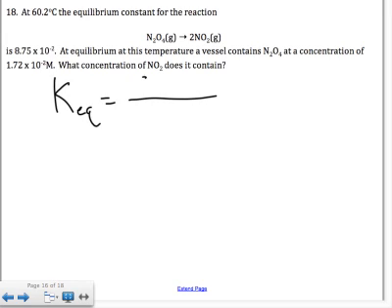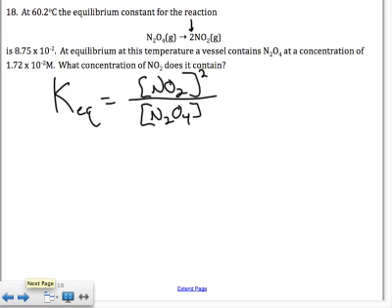There's only one product, it's NO2. Now NO2 has a coefficient of 2, so I'm going to square the concentration of NO2 in the expression, and then the denominator is N2O4, and there's no coefficient here, so no exponent in the expression.